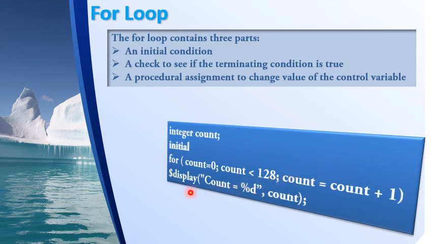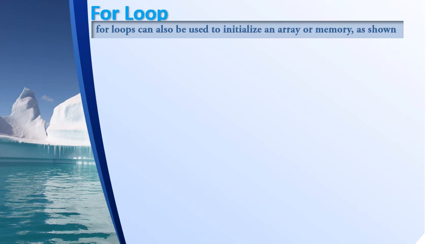So the for loop will have only one statement inside the loop, that is the display statement to display the value of count. Okay. So this for loop is a very compact structure of a while loop. But while loop is a generalizing loop used in many cases. For loop cannot be substituted for while loop for all applications. The for loop can also be used to initialize an array or memory as shown.